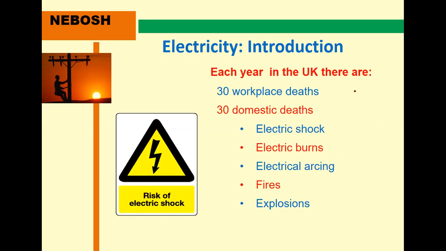Also in most locations you may see a skeleton picture, which is a danger symbol. This location is very dangerous. When the danger symbol is there, work very carefully at that location, and never go that side, that is very important. These are the introduction to electricity, how many fatalities happen, and the causes mentioned: electric shock, electric burns, electric arcing, fires, and explosions.